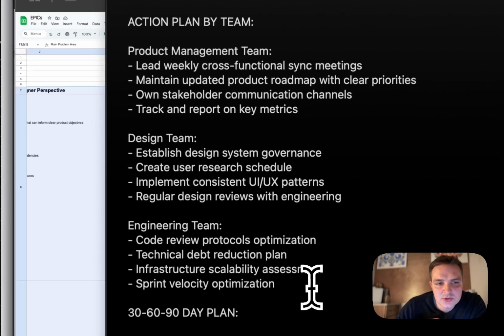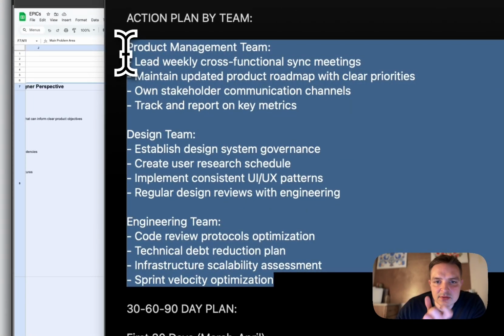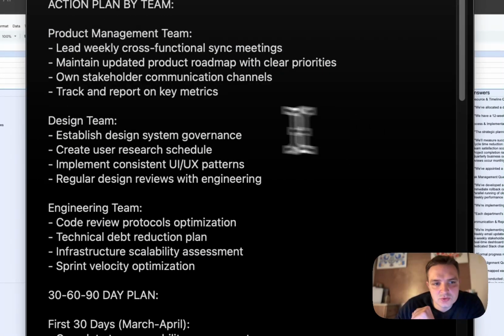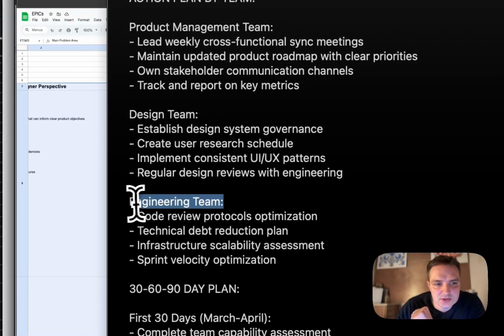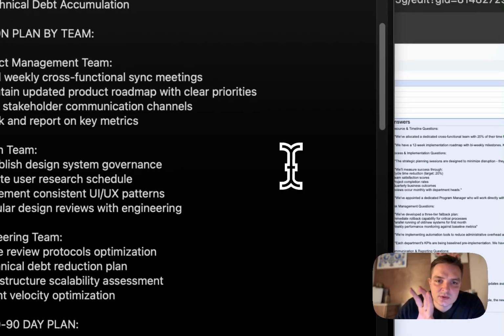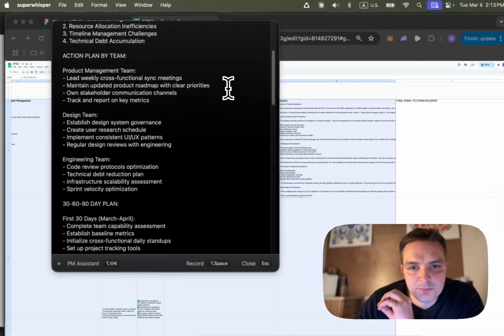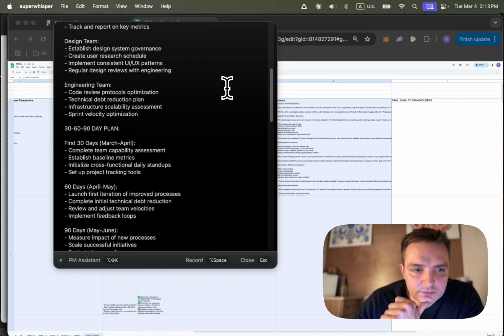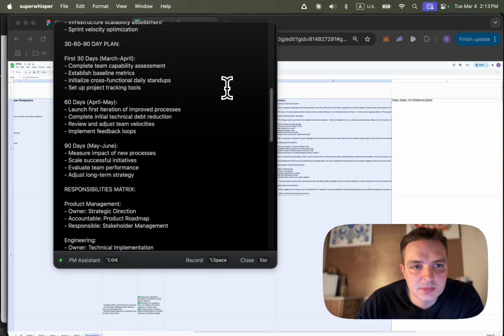You can also highlight this and say, you know what? They see us as a product team. Why don't you just create a plan together for just what the product team should do? Don't single out the design team and the engineering team. It's also an option. I just wanted to show you that it is possible to have that granularity here, which is really cool. Now we have a 30, 60, 90 day plan.